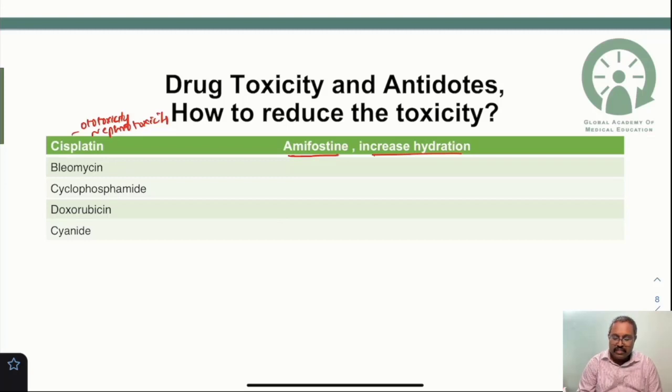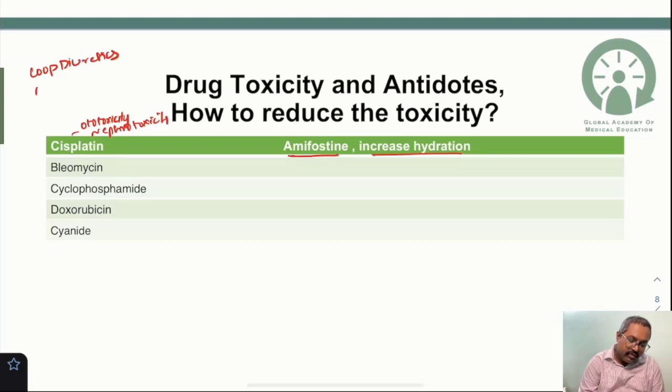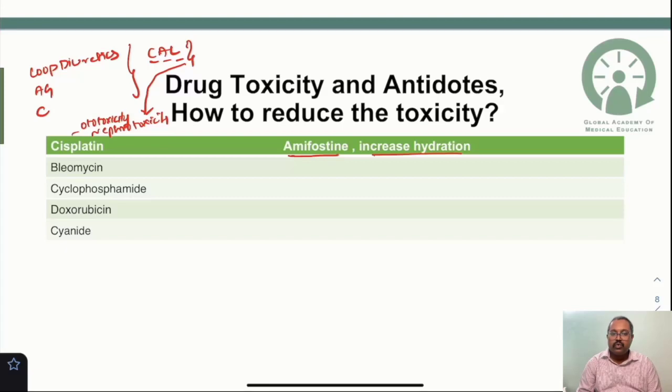There are some drugs you should be very careful about, because along with cisplatin you should not give other drugs like loop diuretics, and also you should not give aminoglycosides. How can you remember? You can remember it as CAL. So you should not give CAL. Cisplatin, aminoglycosides and loop diuretics are known to cause toxicities like nephrotoxicity and ototoxicity.